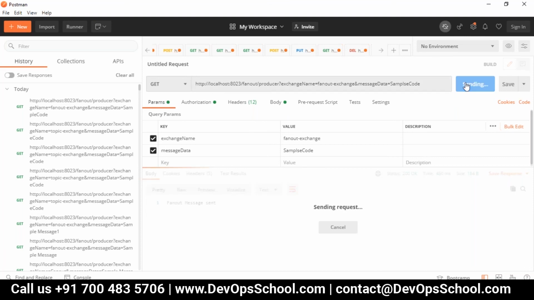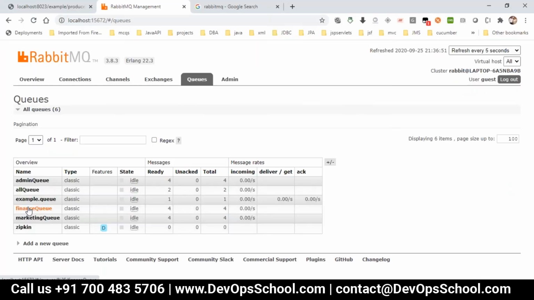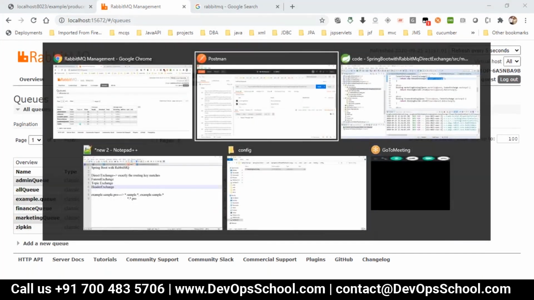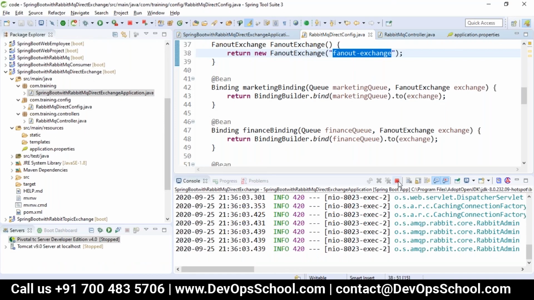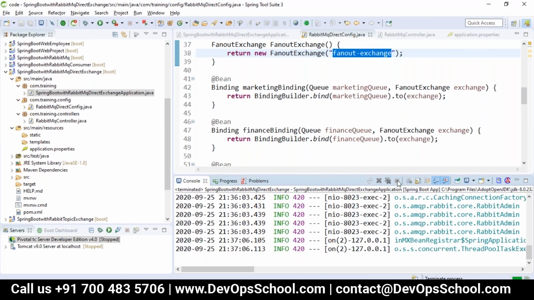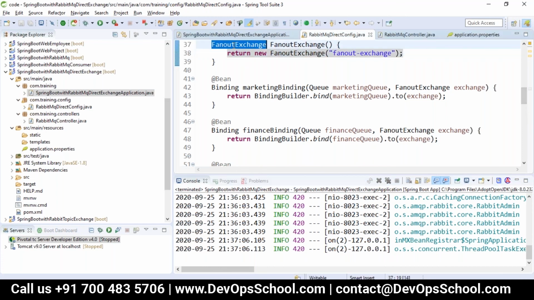If you just reload it, okay, let it come. Yes, you can see now it's given to the admin queue, marketing queue. This is what fan out is doing. It does not look at which queue is present. Now instead of this, I will use only the pattern. So that is where we will use it here now.